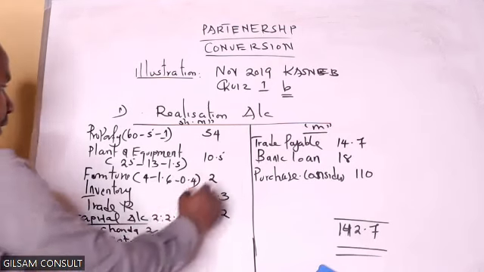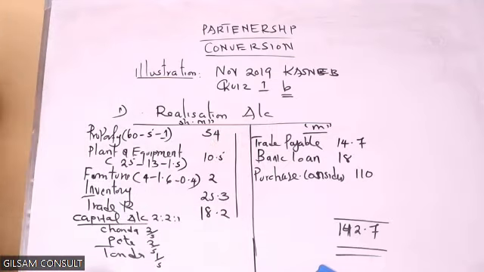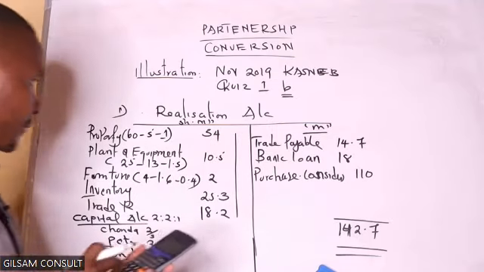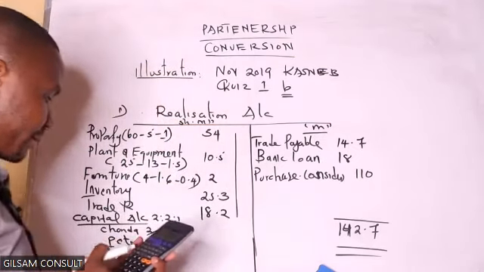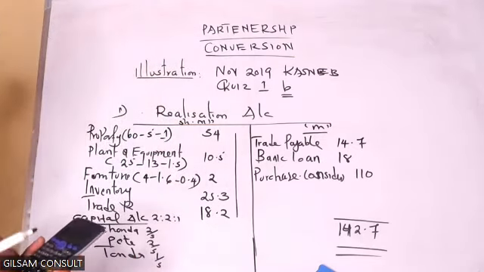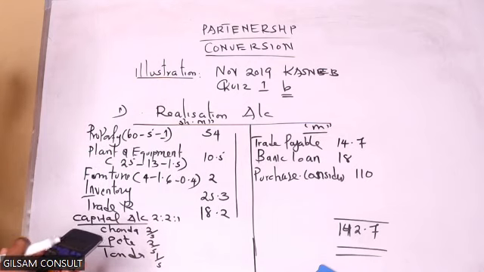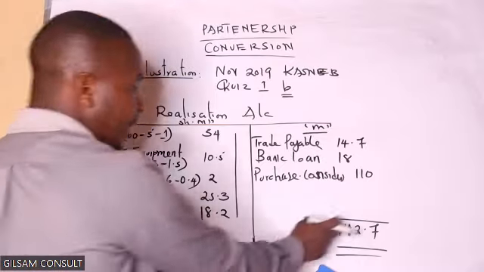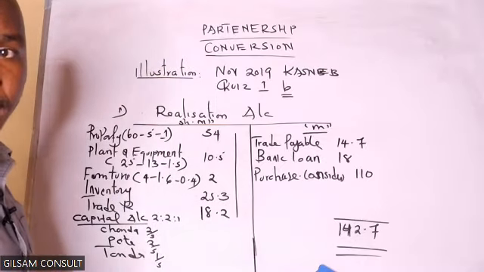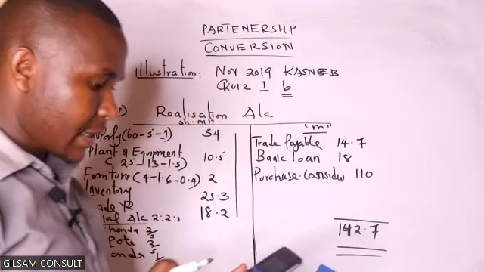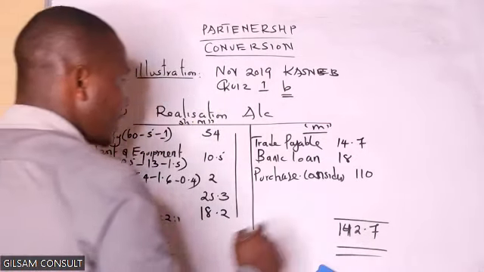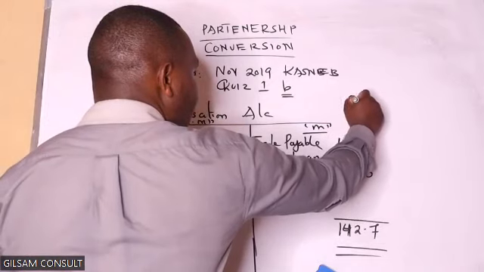The balancing figure. So how much is this one first? 54 plus 10.5 plus 2 plus 25.3 plus 18.2. You're getting 110. So I get the difference with this: 142.7 minus answer. I'm getting the difference is 32.7.